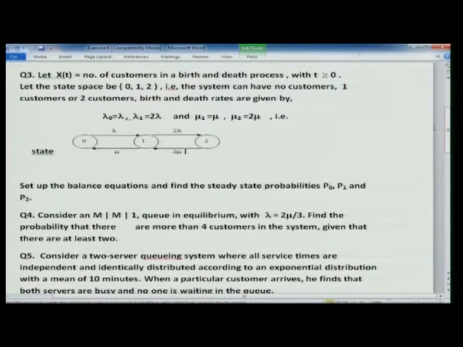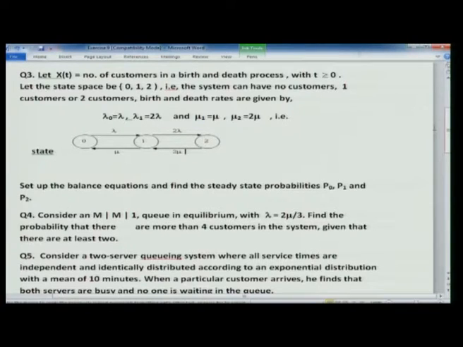Then question 4 is again an M/M/1 queue in equilibrium with lambda equal to 2 mu by 3. Find the probability that there are more than 4 customers in the system given that there are at least 2. So, again this is a computation.